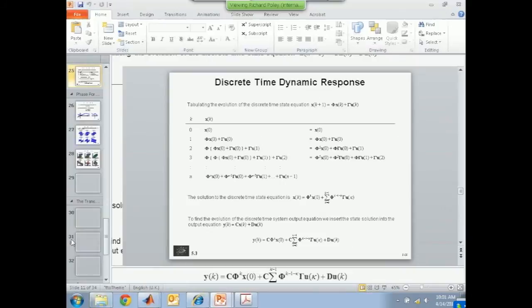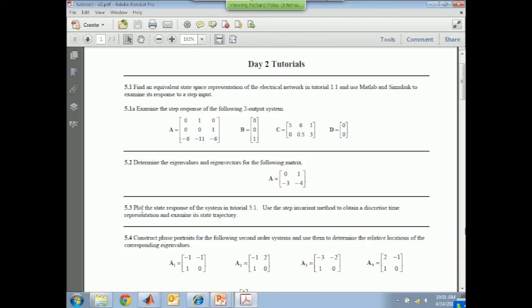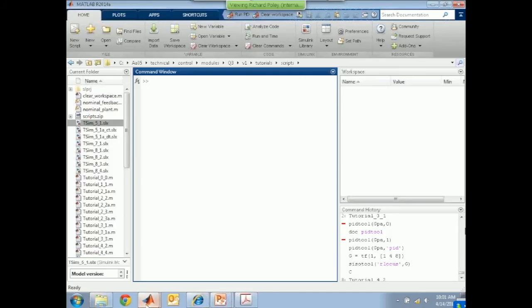tutorial. So I'm on 5.3. All I'm going to do is plot the state response of the system in tutorial 5.1. That was the buck converter, and I'm going to use the step invariant method to obtain a discrete time equivalent of that. The step invariant method is the one that we use, called the zero-order hold equivalent method, and we'll examine its state trajectory. It's not a very difficult thing to do in MATLAB, so let me show you how